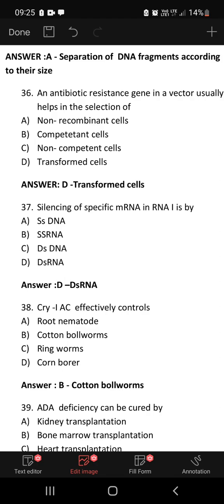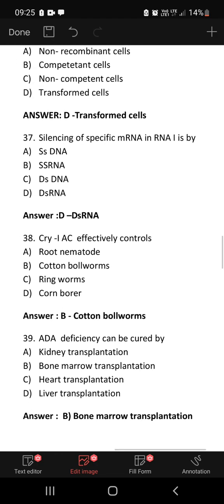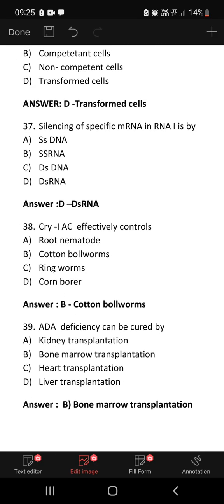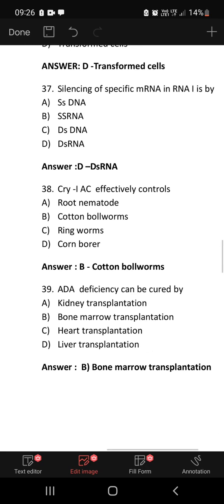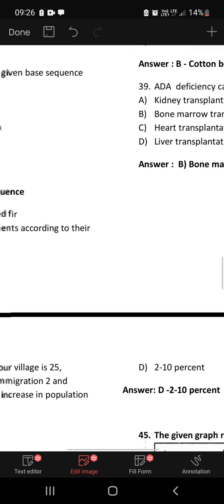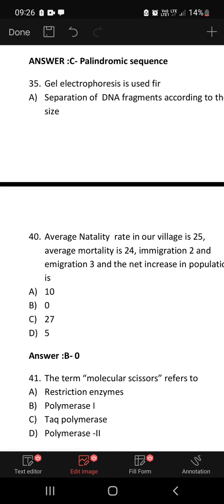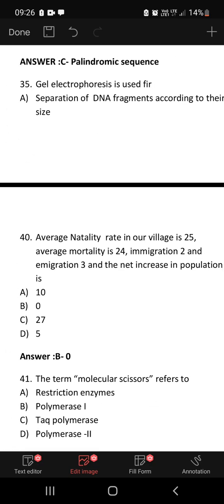Cry1Ac effectively controls cotton bollworms. ADA deficiency can be cured by gene therapy or bone marrow transplantation. It is a temporary therapy. Permanent cure is by embryonic change by gene therapy.